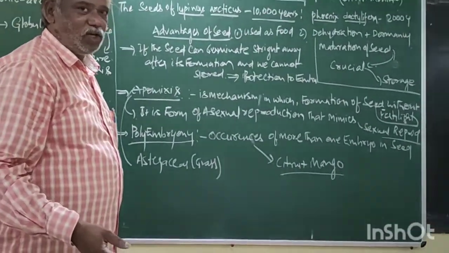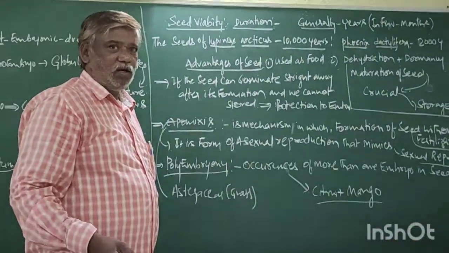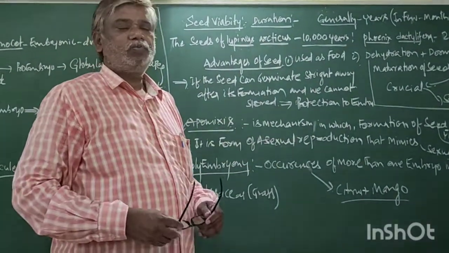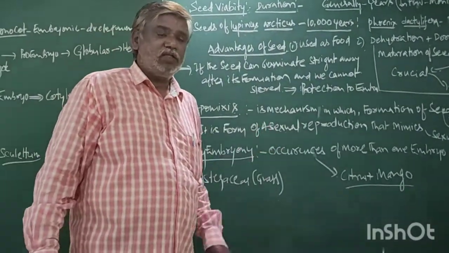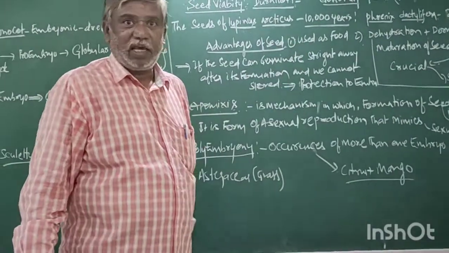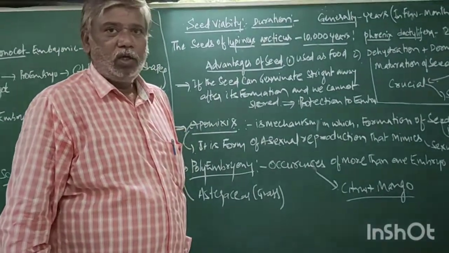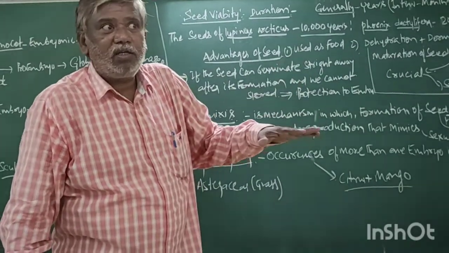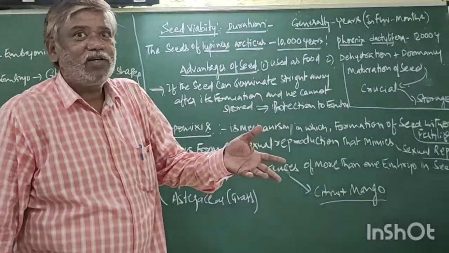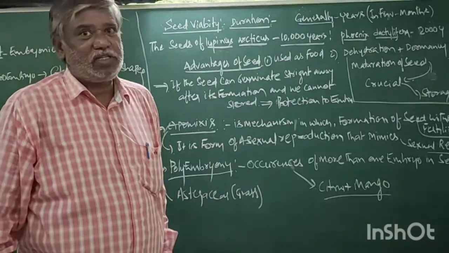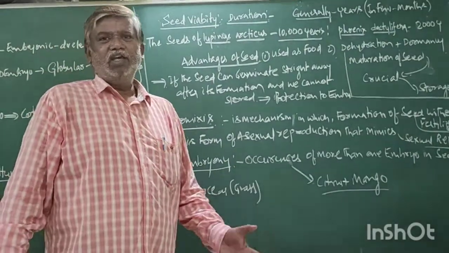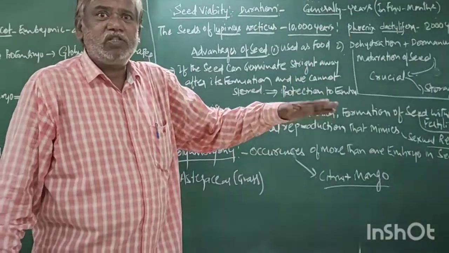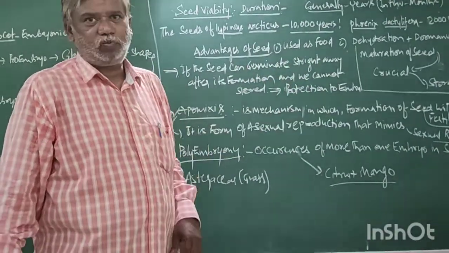You go to any geographical area, the climatic conditions are not constant. There will be changes. Hence, seasonal variation occurs. Not only in India, in any geographical area, the climatic condition changes from season to season.